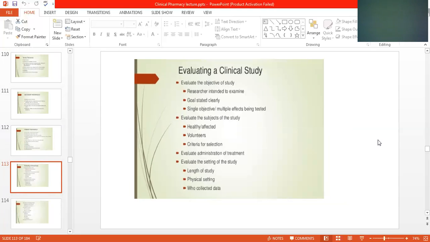Evaluation of the clinical study. Evaluate the objective of the study: what is the purpose of the study, what the researcher intended to examine, goal stated clearly, single objective or multiple, group tested. Evaluate the subjects of the study: healthy volunteers, criteria for selection of the volunteers. Evaluate execution of the treatment. Evaluate the setting of the study: length of the study, physical setting, who collected the data.